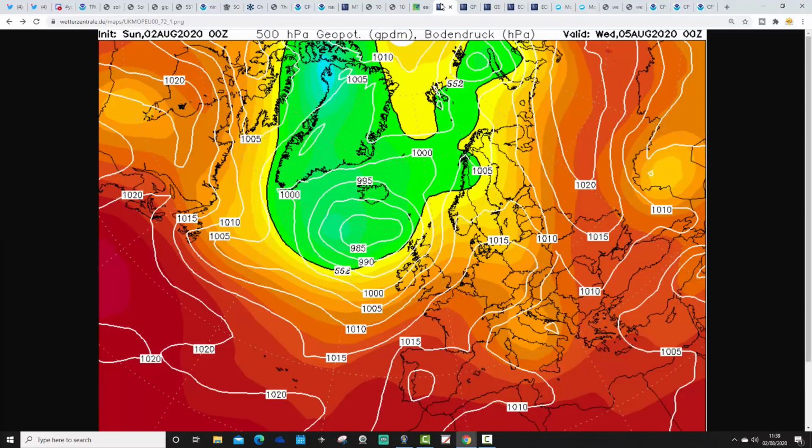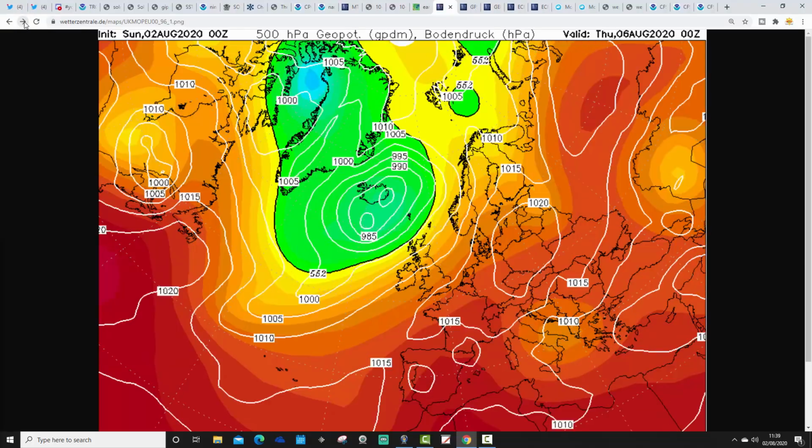So Wednesday, we're still in a relatively changeable situation with low pressure out to the northwest of Scotland. We'll be starting to get a little bit warmer down in the south and southeast, even as early as Wednesday. We'll be starting to increase the humidity. But essentially, up to Wednesday, we're still relatively unsettled and quite cool.